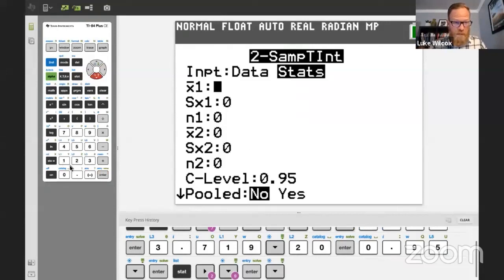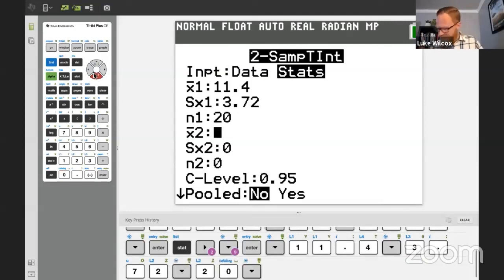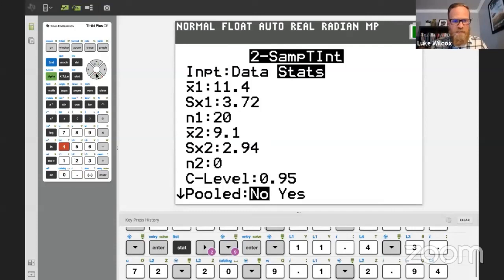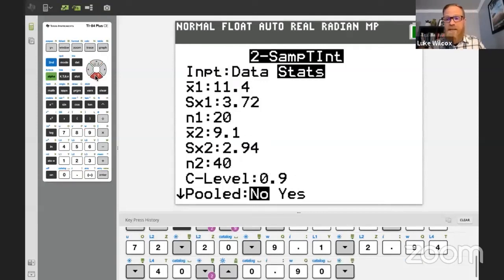So the sample mean for AP Stat students was 11.4 with a standard deviation of 3.72 and a sample size of 20. Now for the AP Calc students, they had an average of 9.1 hours with a standard deviation of 2.94 and the larger sample size of 40. Now, I'm sorry, let's get our confidence level. We want that to be 90% here, don't we? 0.90. Now, for pooled, by default, it should be on no.